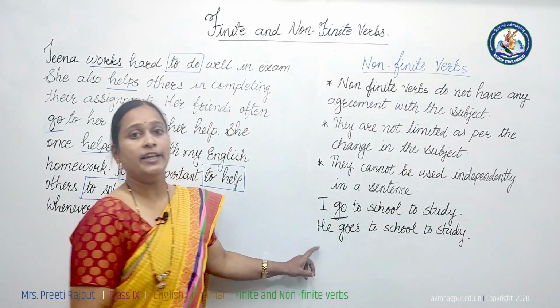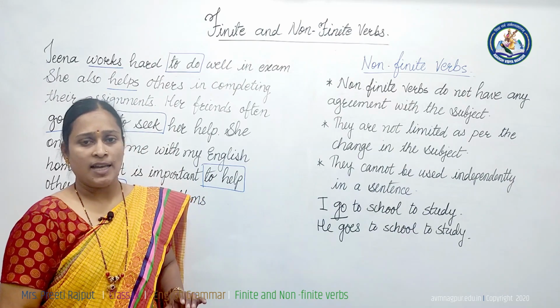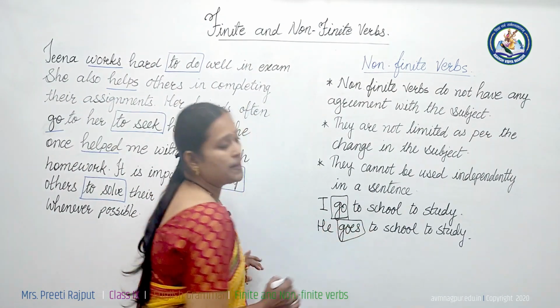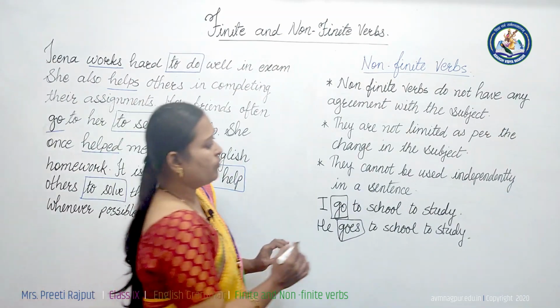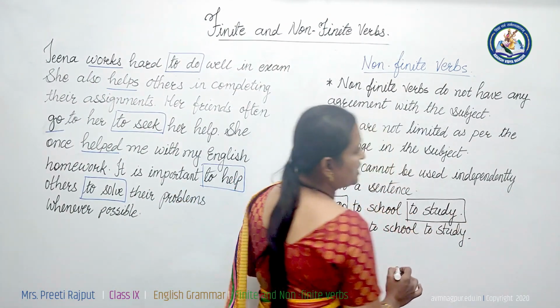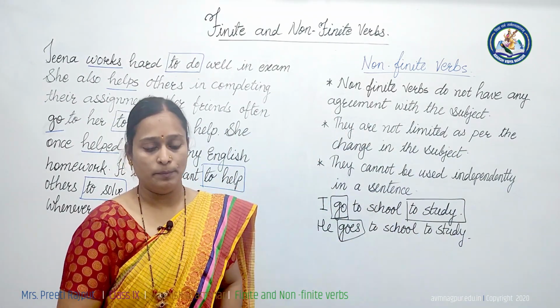If I change "I" into third person plural, "they go to school to study." This go, goes changes as I change number, person and tense. But one more verb is there, "to study." That is not changing; it remains the same. This is called a non-finite verb.